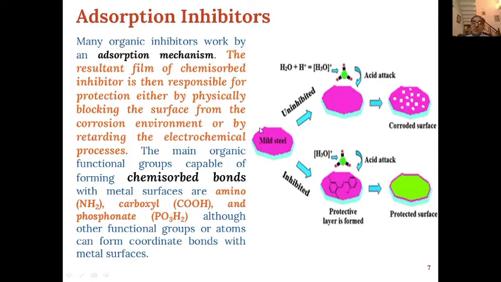Here, suppose we have mild steel, and if it is not inhibited, we know that because of the acid attack the mild steel surface is corroded. Now we add some organic compound like this, and this organic compound will form a protective layer on the surface of the mild steel, and the attack of the acid will be inhibited. Because of this the surface will become protective and no corrosion will take place.